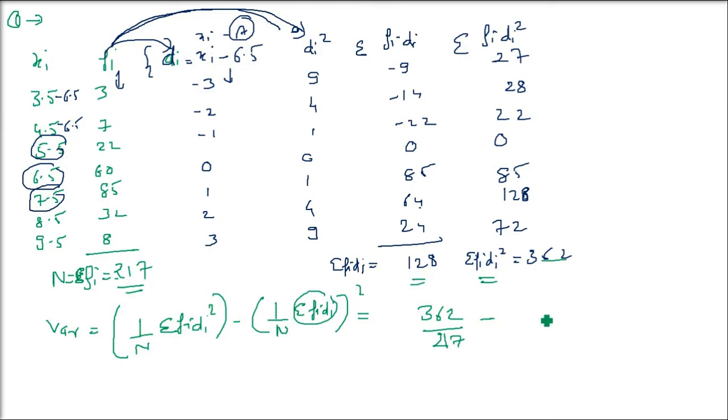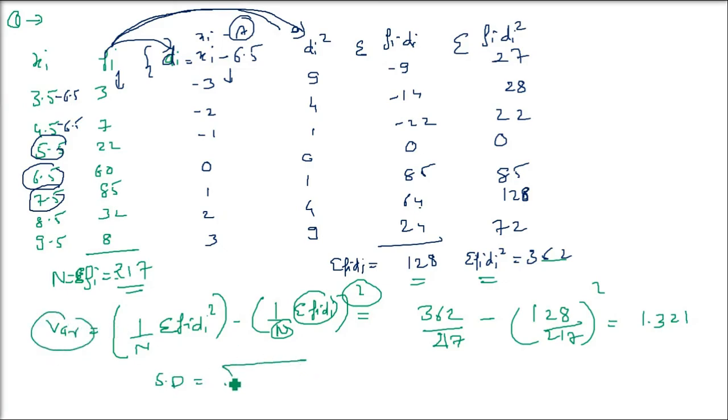So this is sigma fi di whole square, 128, divided by capital N, which was 217, remember? Now you have to square it. So you get 1.321. Now this is the variance. Standard deviation will be the square root of this variance. So the square root of 1.321 gives you 1.14 something.